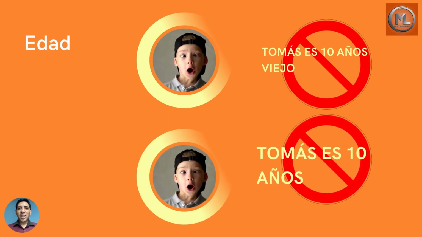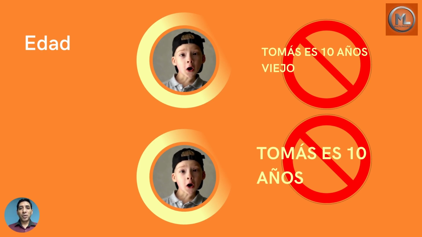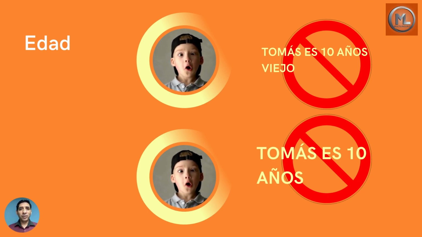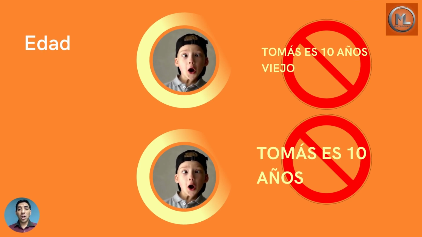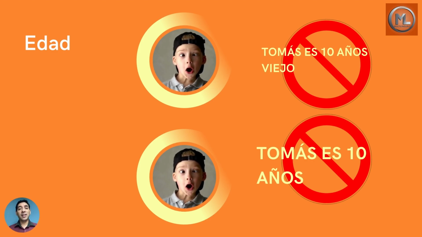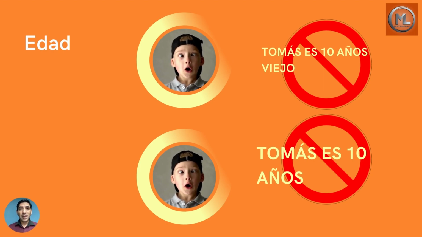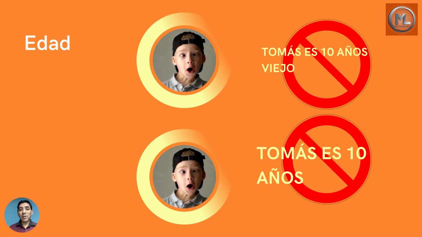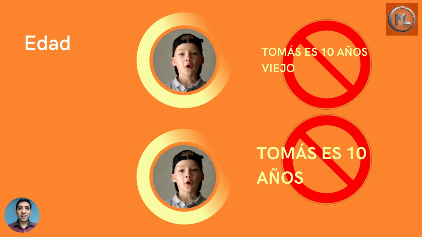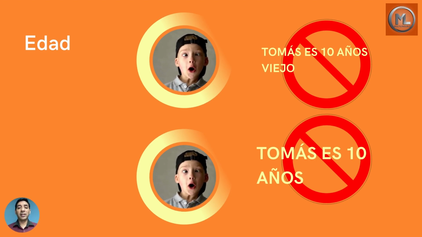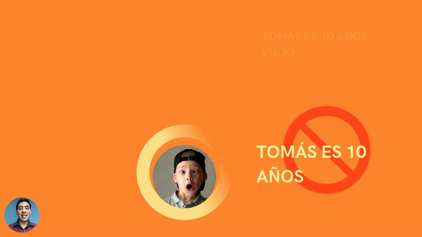These are the things I cannot say in Spanish. Tomás es 10 años viejo. It's a literal translation from Tomás is 10 years old. We cannot say es 10 años viejos. I cannot say either Tomás es 10 años. Tomás is 10. I cannot say Tomás es 10 años.